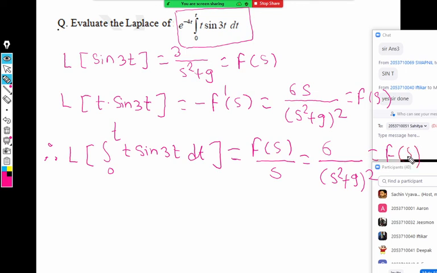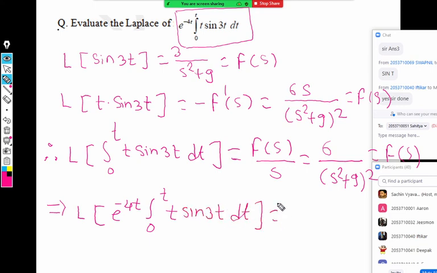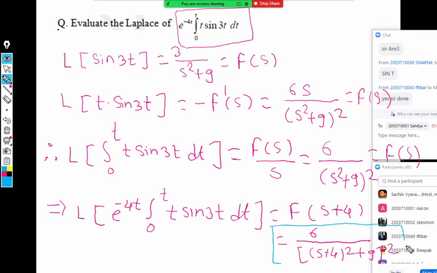And the last property, thus Laplace of e raised to minus 4t integral 0 to t t sine 3t dt is F of s plus 4. Correct, s plus 4. So the answer will come 6 divided by ((s plus 4) square plus 9) whole square, and this will be your final answer. You should highlight it. There is no need of simplification again. Okay, so that's the answer.